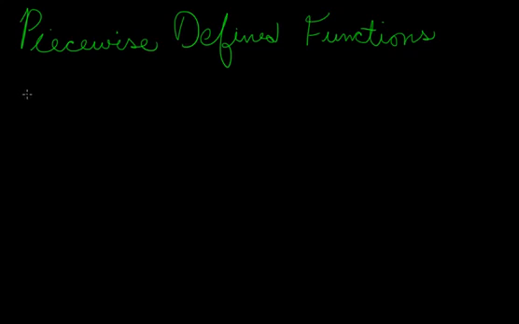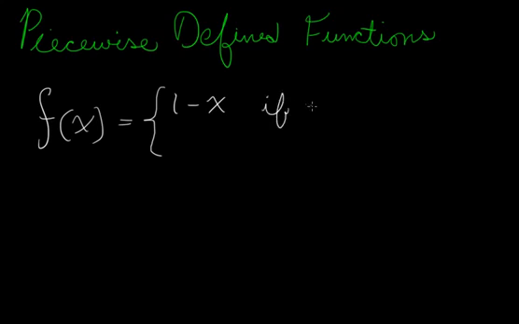A function f is defined by f of x is equal to 1 minus x if x is less than or equal to negative 1, and x squared if x is greater than negative 1.